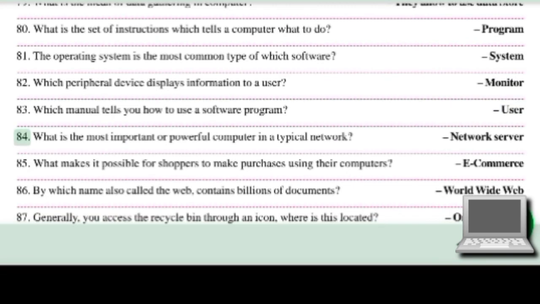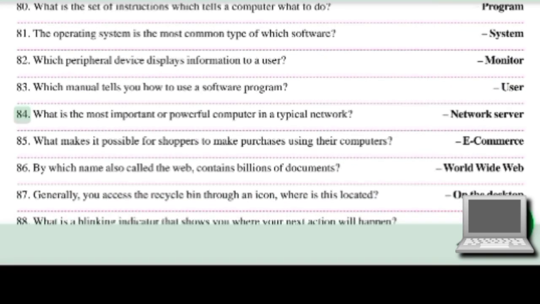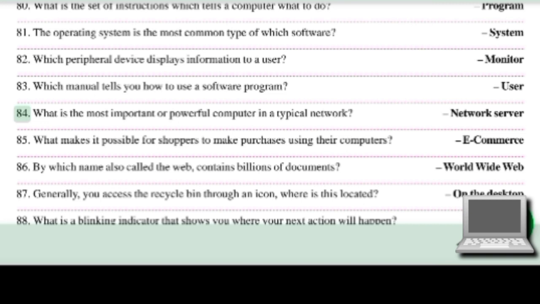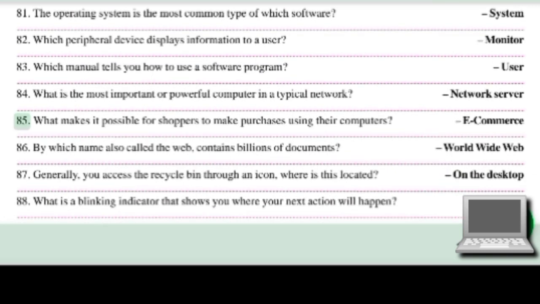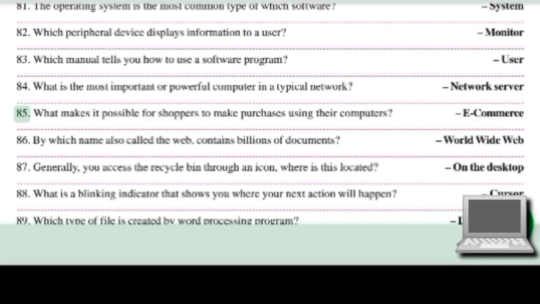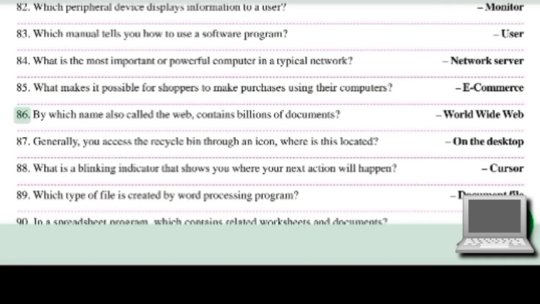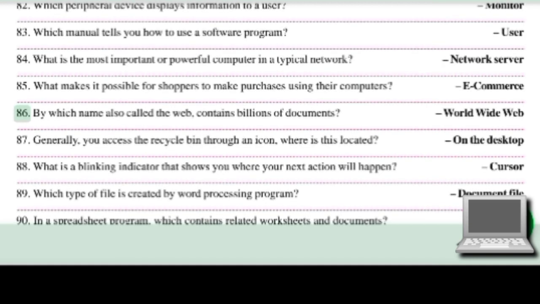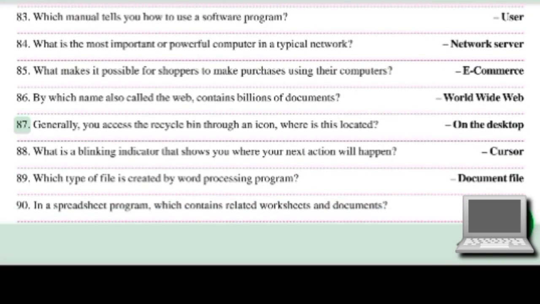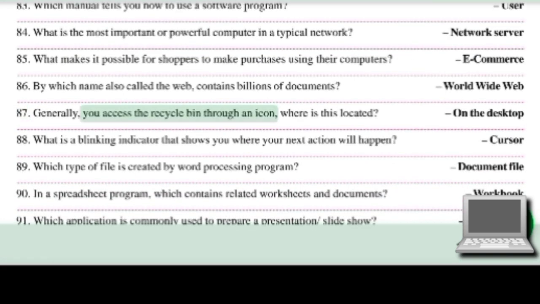User. 84. What is the most important or powerful computer in a typical network? Network server. 85. What makes it possible for shoppers to make purchases using their computers? E-commerce. 86. By which name, also called the web, contains billions of documents? World Wide Web. 87. Generally, you access the recycle bin through an icon. Where is this located? On the desktop.